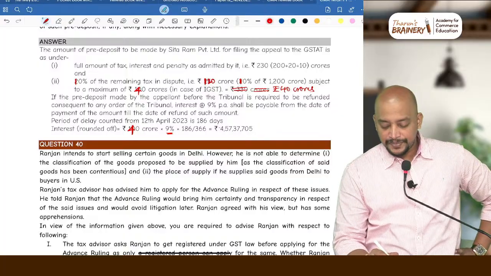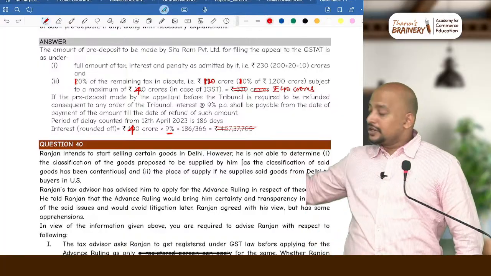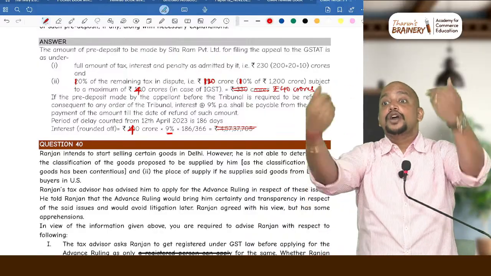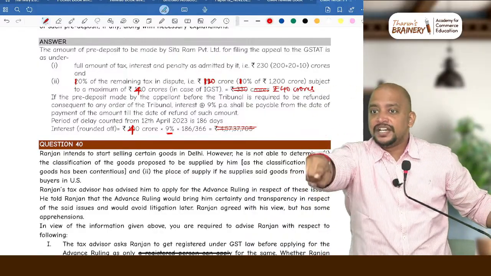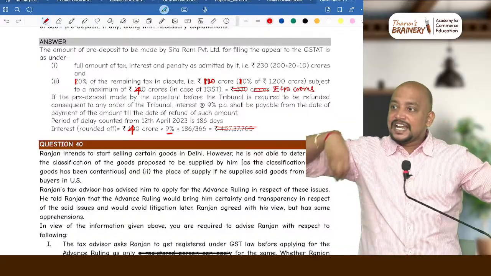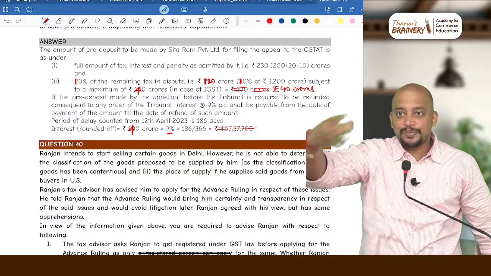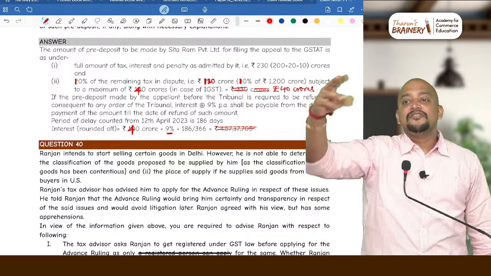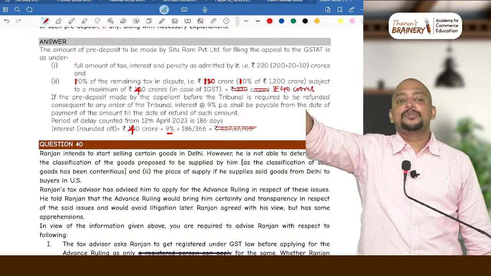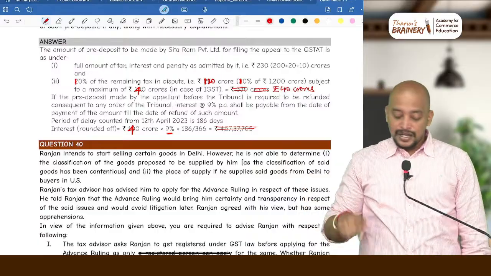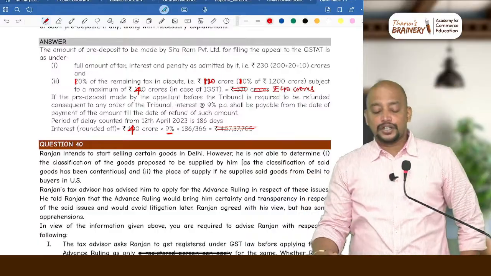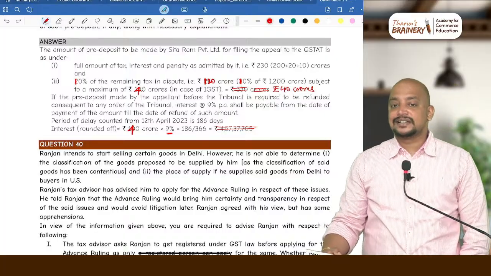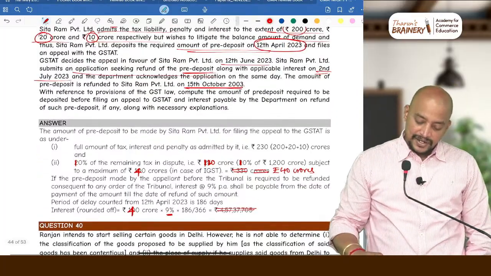How much? Sir, but on this 230 crore, why is there no interest, sir? That 230 crore anyhow you have to pay. Dispute only you will win. 230, anyhow you admitted that you have to pay, that is your liability. Dispute is only on 1200. For that only, whatever pre-deposit you made, that you will get as a refund. Is it clear? So, please do the computation. 40 crores into 9% into 186 by 366. Why have I taken 366?